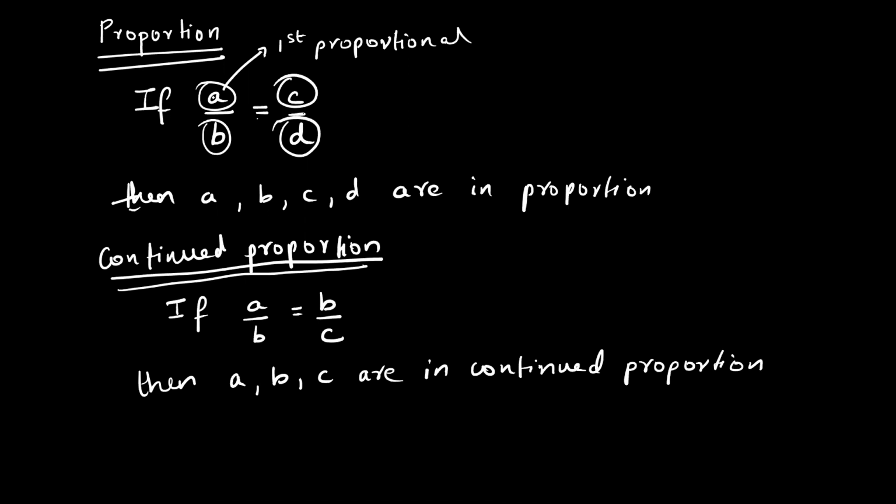So if A upon B is equal to C upon D, then A, B, C, D are in proportion. If A upon B is equal to B upon C, then A, B, C are in continued proportion. I hope this part is very clear. A was the first proportional. Here also A is the first proportional. B was the second and C was the third.